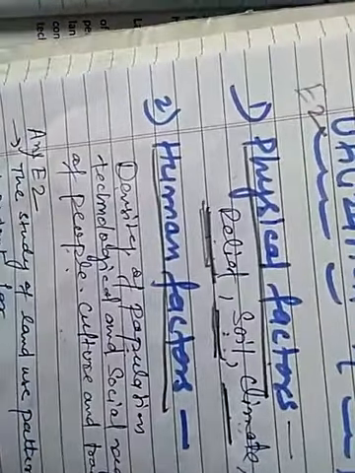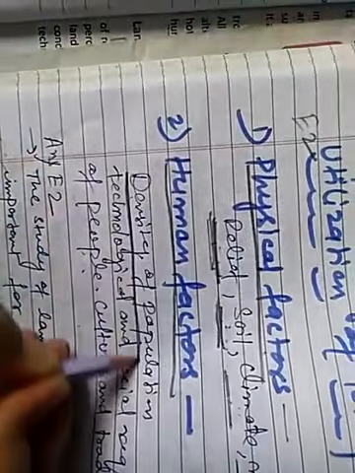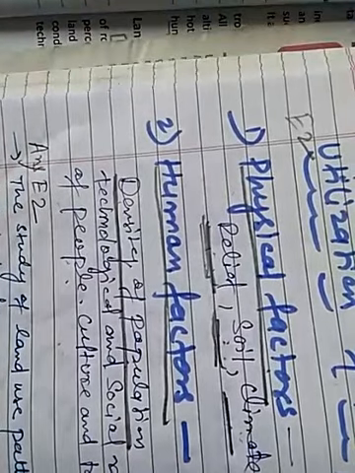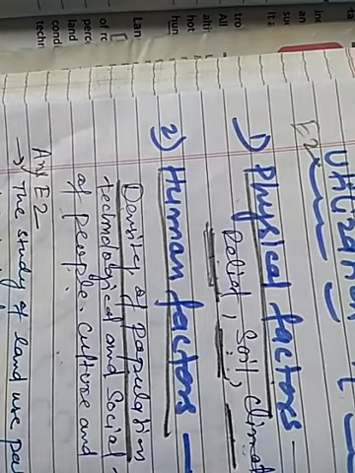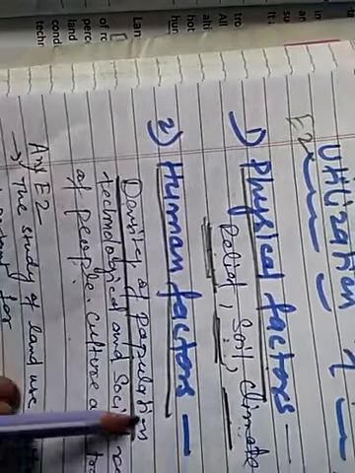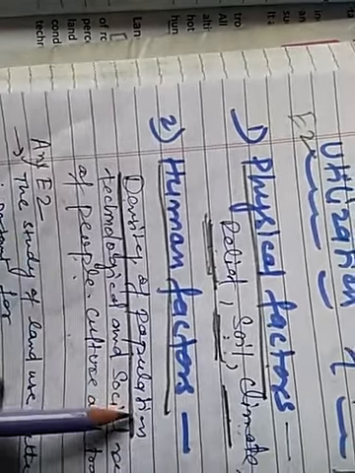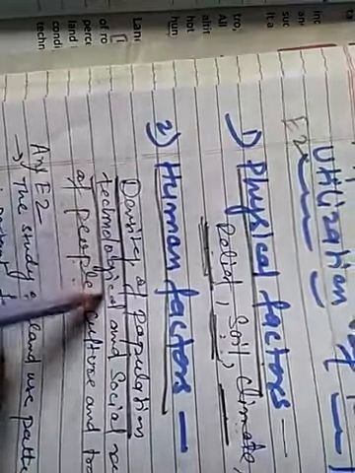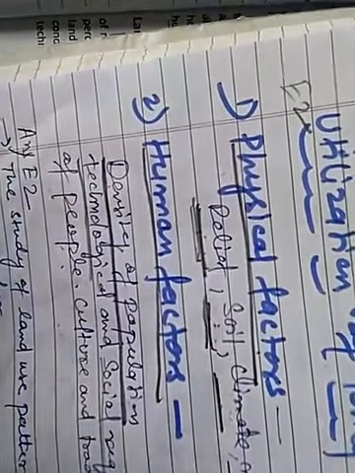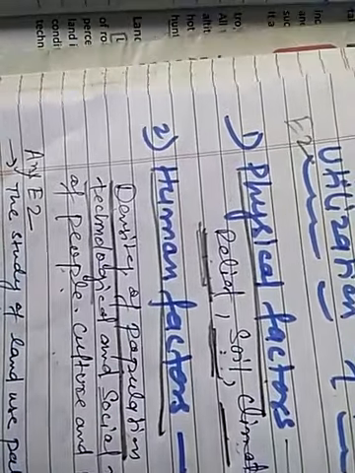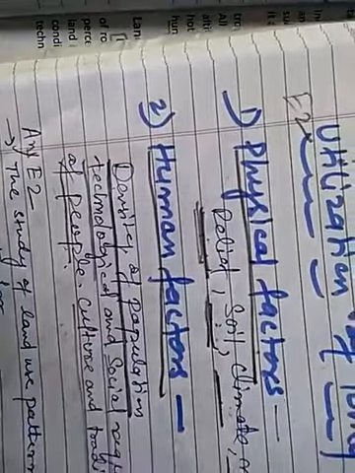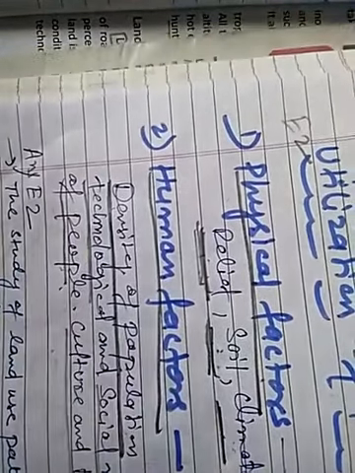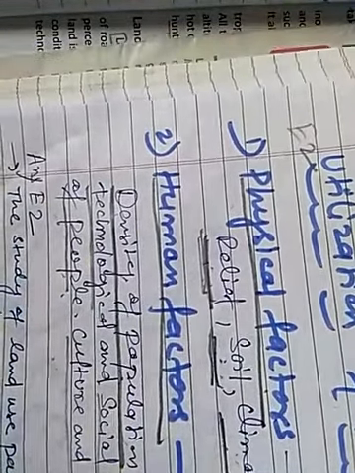And the human factors, like density of the population. If the population is high, then more and more land is needed for agriculture as well as for building houses, roads, factories. So the density of population affects the utilization of land. Then the technological and social requirements of people. We need a school, hospital, college. For that what do we need? We need land. Then culture and tradition of people. So these are the factors which influence the utilization of land.